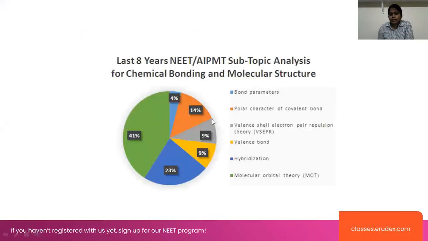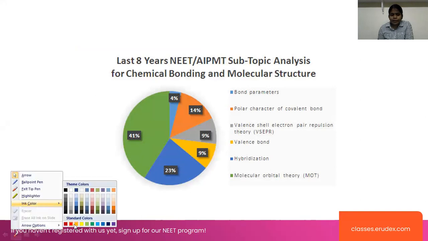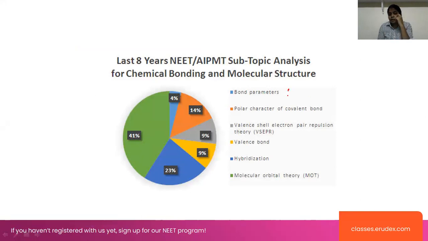Look at the weightage of these concepts. We will discuss the bond parameters: bond angle, bond order, bond energy and bond length. The next one is the polar character of the covalent bond, which is covered with Fajans' rule. Coming to VSEPR theory, valence shell electron pair repulsion theory, valence bond theory and hybridization, we will discuss them now. The next one is molecular orbital theory, which is also very important from the examination point of view.